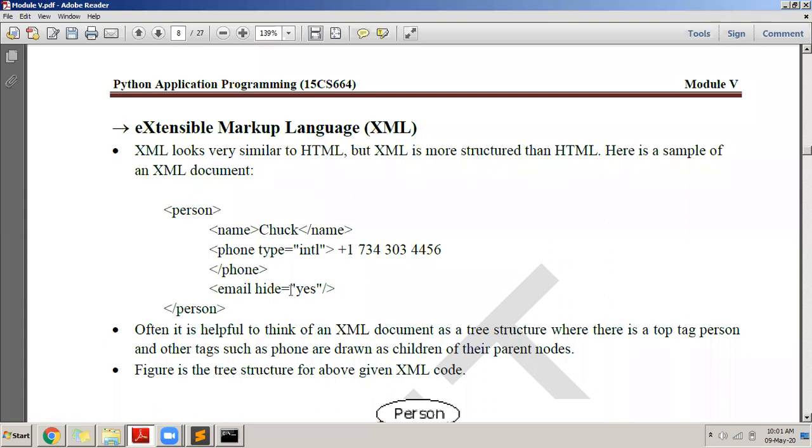So in the example here, they have given me a format which should contain a person, and then email should contain an attribute called hide, and the value of hide should be s. This is to explain to you how you can construct an XML file. An XML file can be simple, having tag, value, tag, value, and if required, you can even have attributes in the tags. It is based on the application.